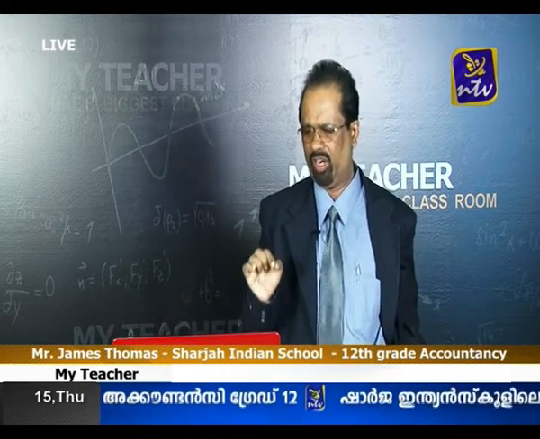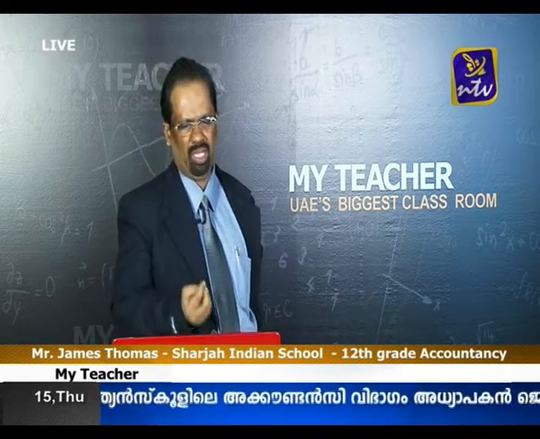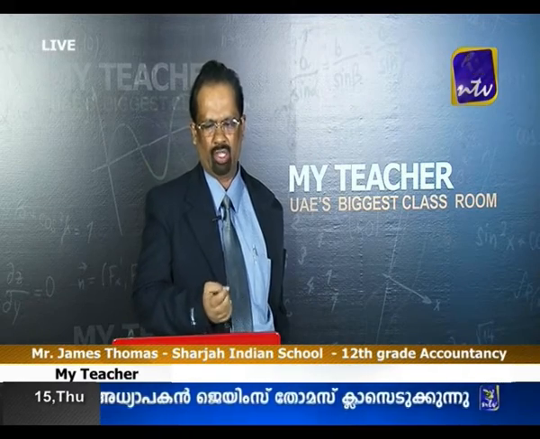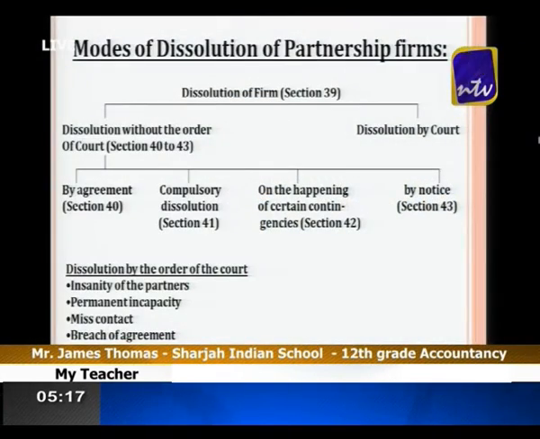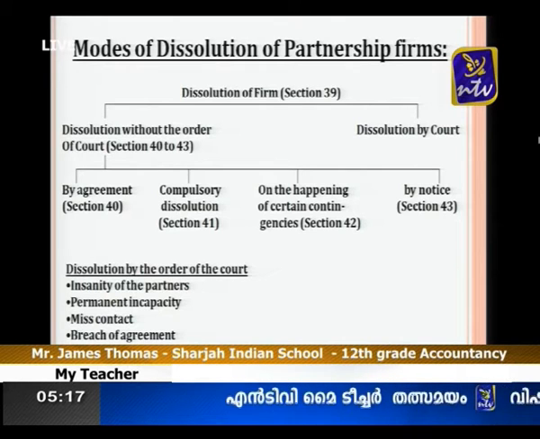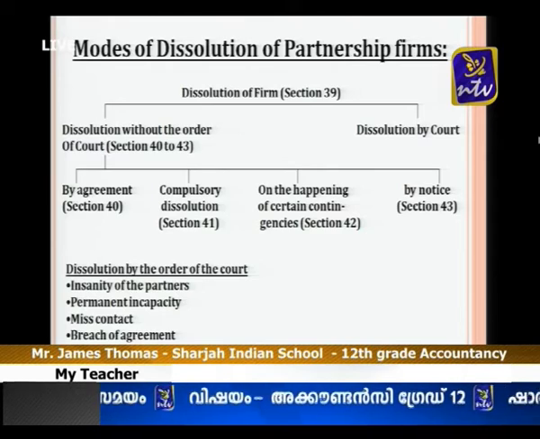So what are the different reasons for compulsory dissolution? Insanity of the partners, permanent incapability of the partners, misconduct and breach of agreement, transfer of interest, and business is working at a loss. So these are the reasons for dissolution of firm by the order of the court.